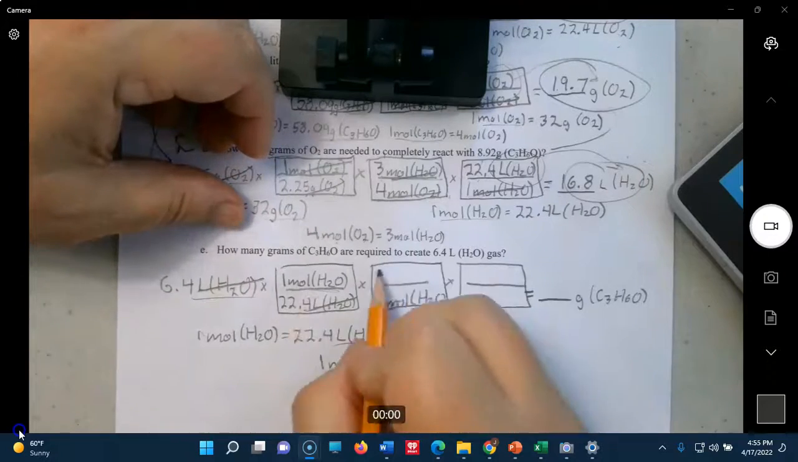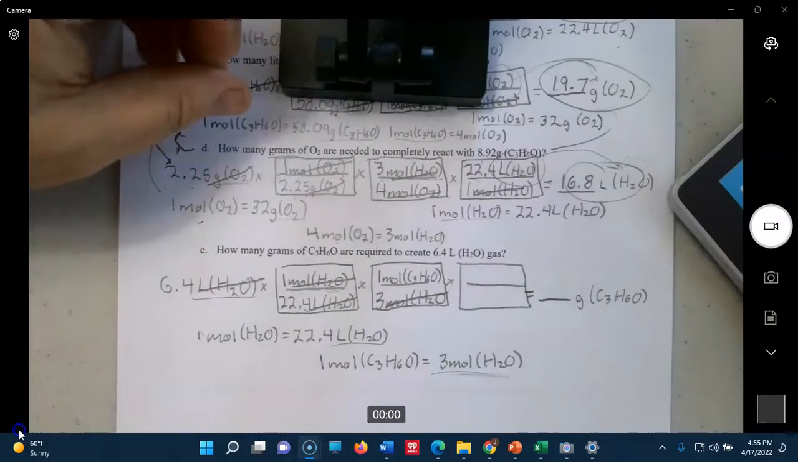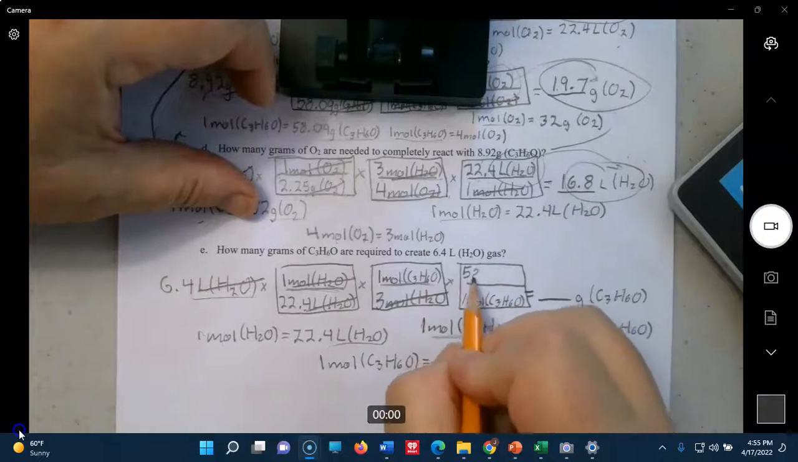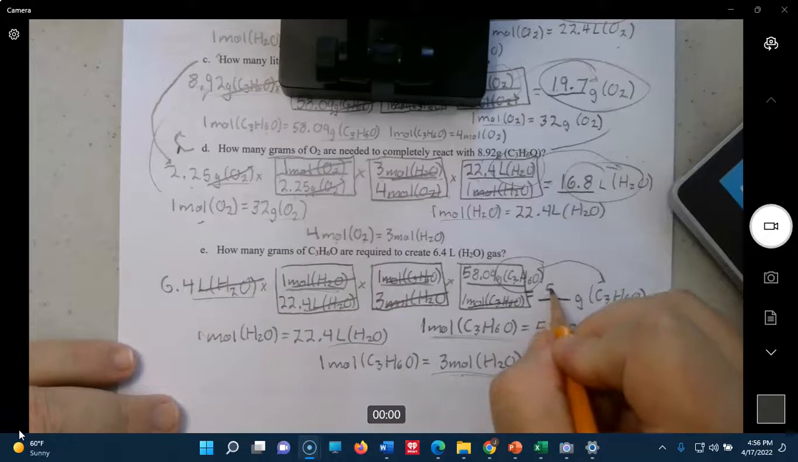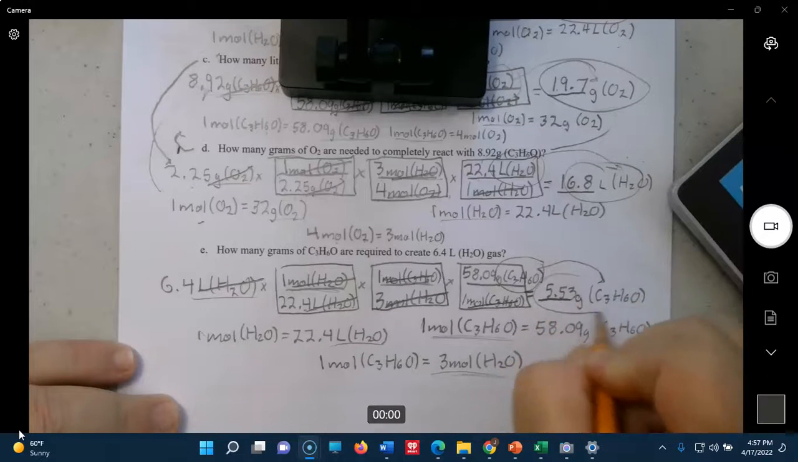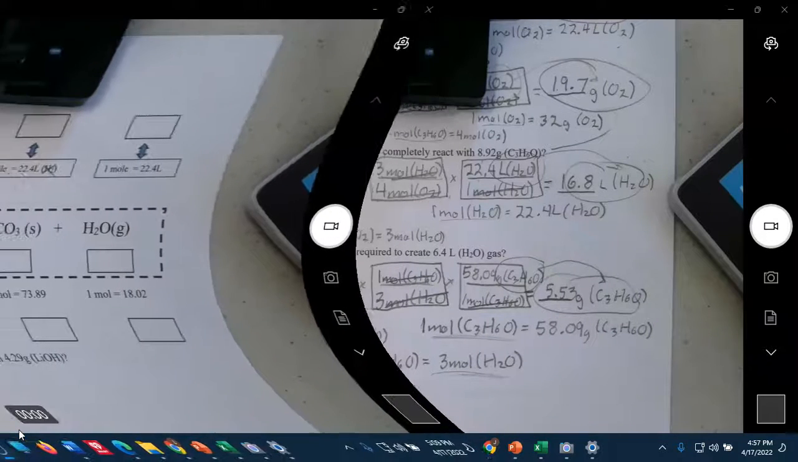Okay. So now we're sitting at moles here. We need to use a molar mass here to get out to our final answer. Okay, so it's going to be 6.4 times 1 times 1 times 58.09 divided by 22.4 divided by 3. Right, and that gives us 5.53. Okay, we'll move on to the next problem now. Okay, here we go to the next problem.